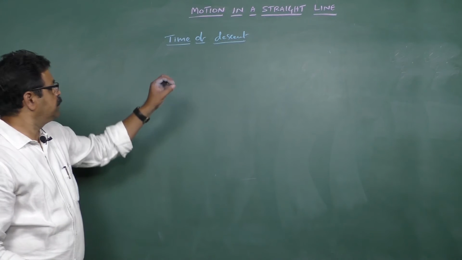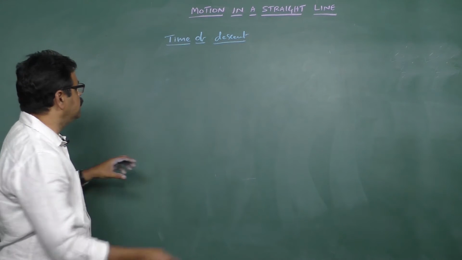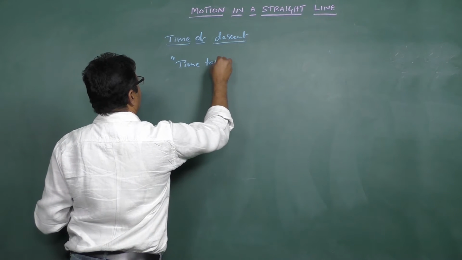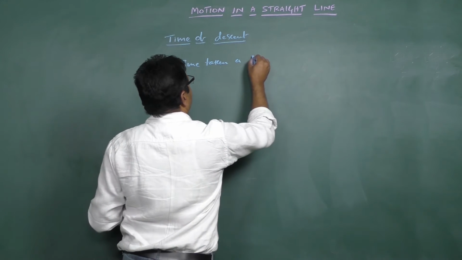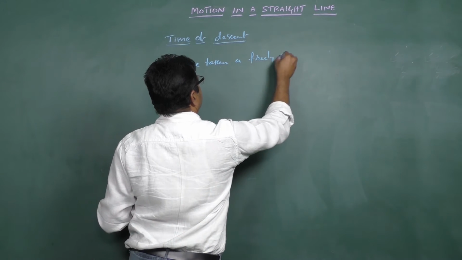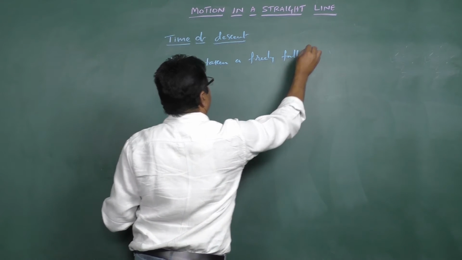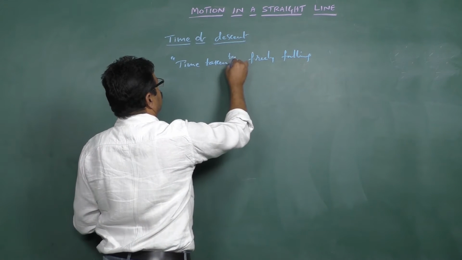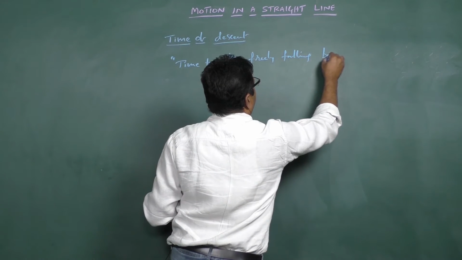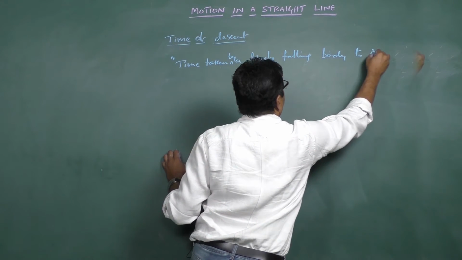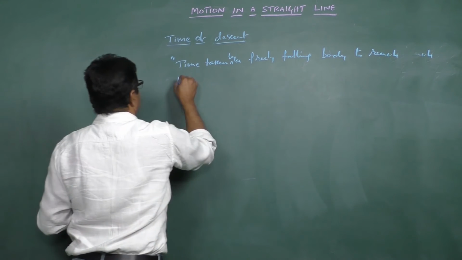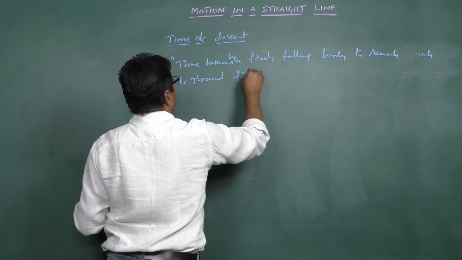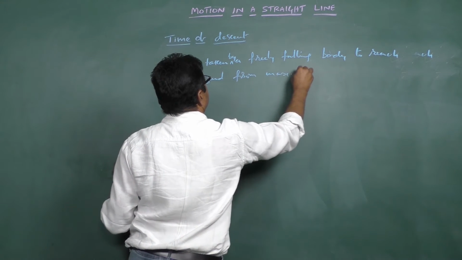Now we'll derive the expression for time of descent. Time of descent can be defined as time taken by a freely falling body to reach the ground from maximum height.